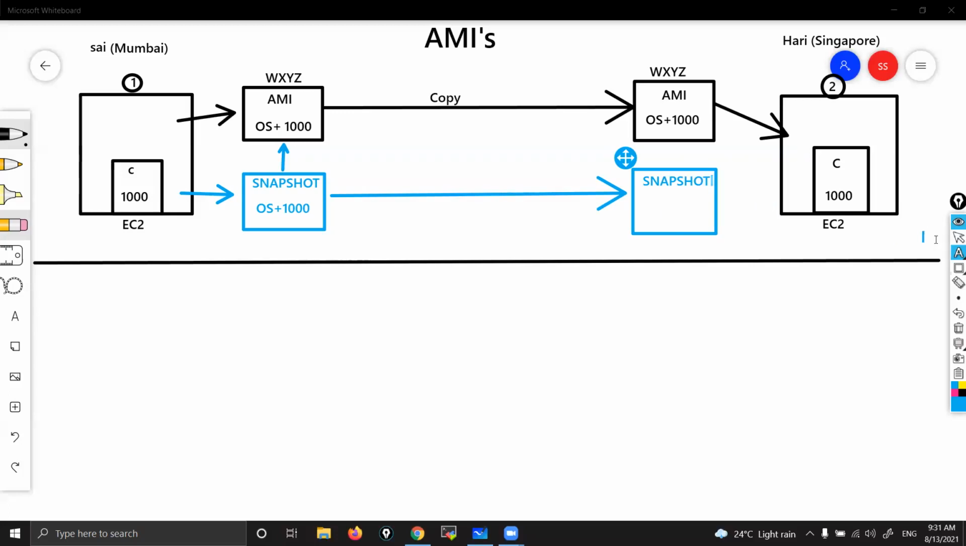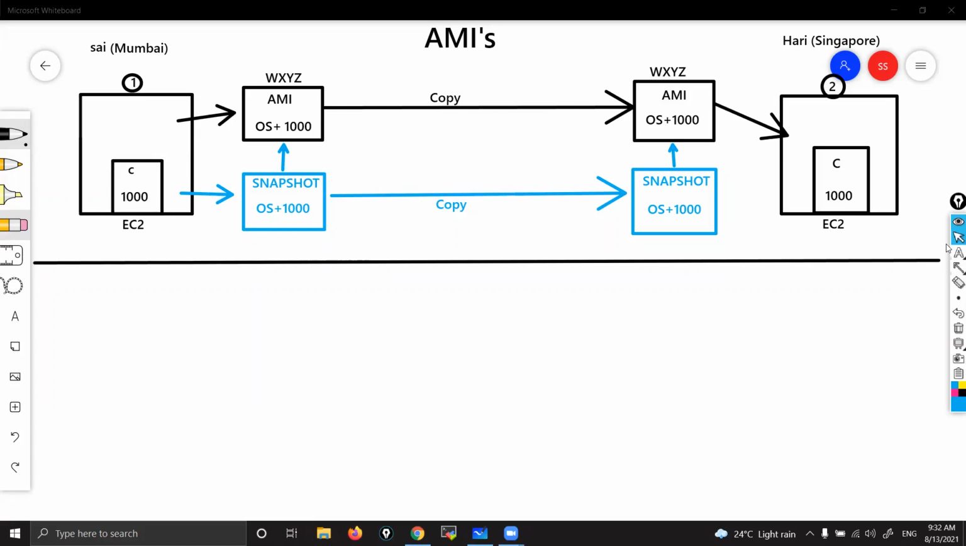The snapshot contains the same thing you copied, which means it will have that OS plus 1,000 softwares. Correct. So the snap will be copied, and from that snapshot, the AMI will be created actually. That means when you copy an AMI, what do you think is getting copied? No. When you copy, actually that snap is getting copied to the other region. From the snap, one AMI is getting created. That is how it actually works.